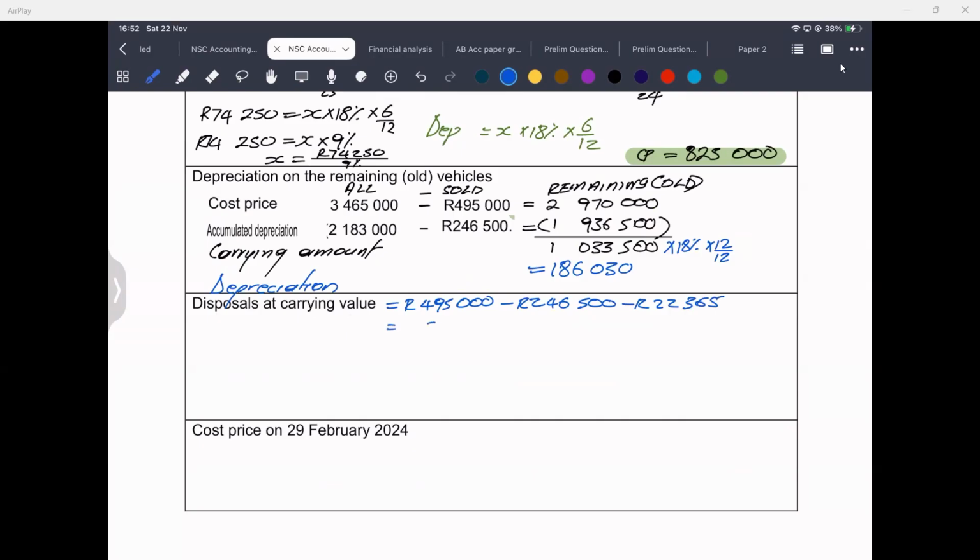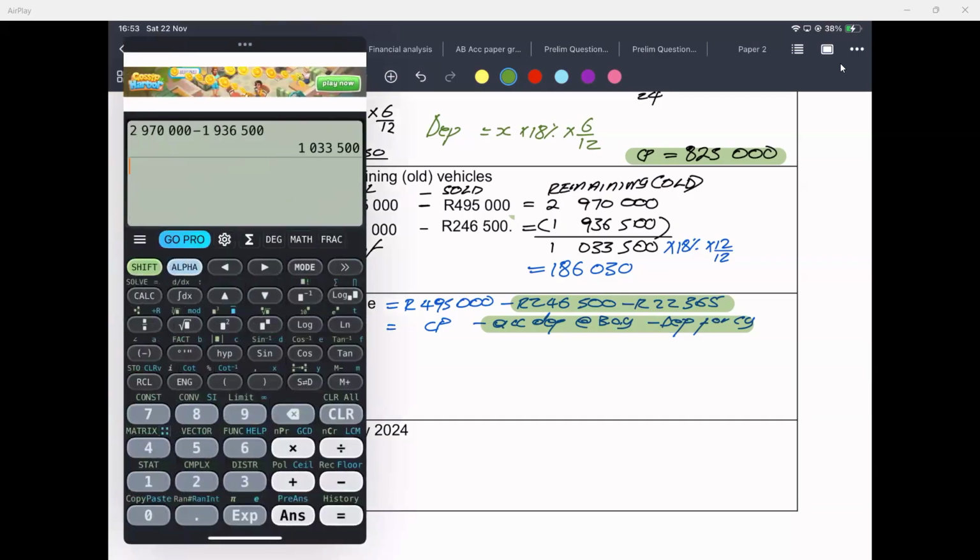So what do you do? You just take your cost price, you minus accumulated depreciation at beginning of year, then you minus depreciation for the current year. That's how you will get your disposals at carrying value. I know most of you are used to taking cost minus accumulated depreciation, which is made up of accumulated depreciation at the beginning of the year plus current year depreciation, and then you minus it. It's the same principle. These two, when you add them, will give you accumulated depreciation at the date of sale. Obviously, cost won't change in this scenario.